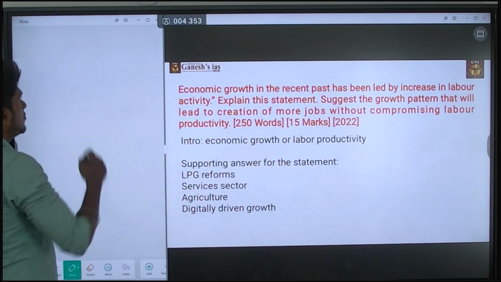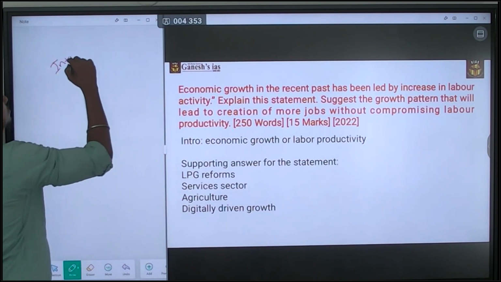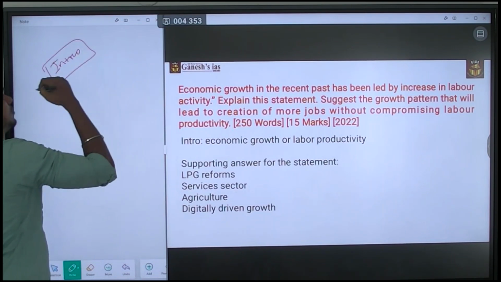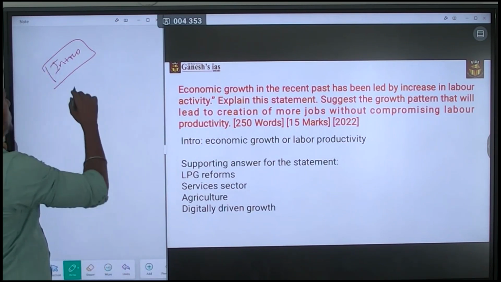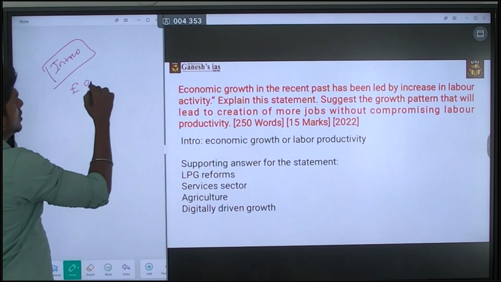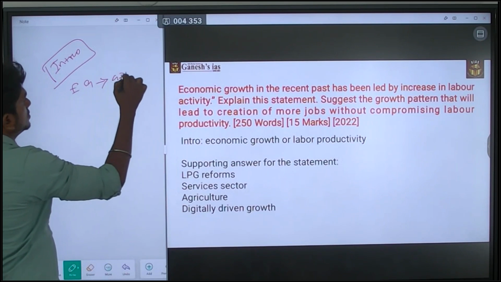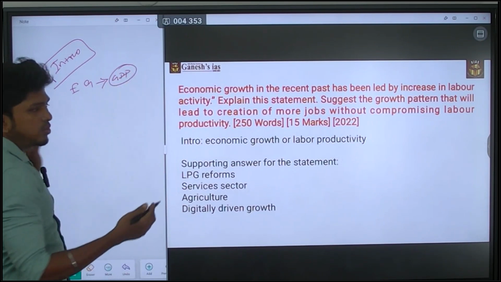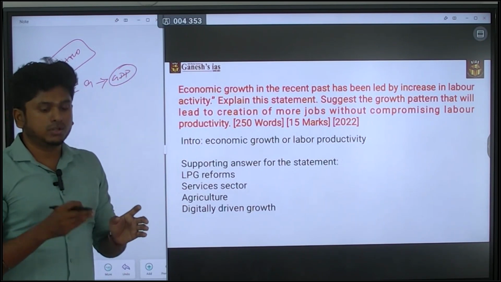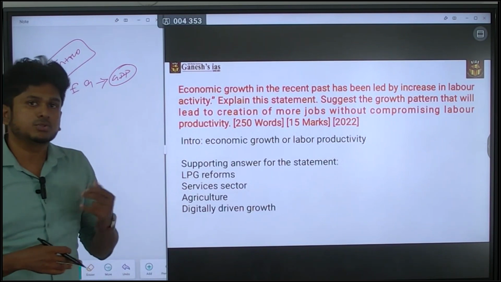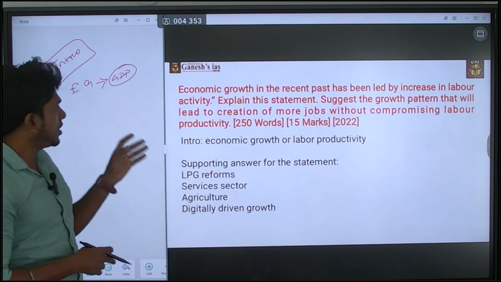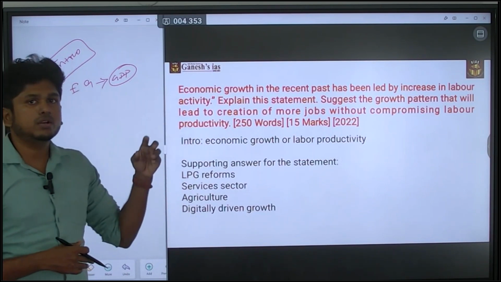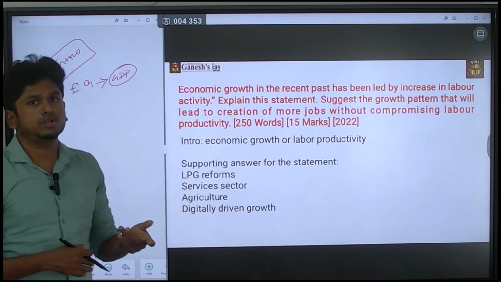For this question, what will be the intro? So it is speaking about economic growth. You can speak about the economic growth in terms of GDP. So after COVID-19, the growth rate of India's GDP, that you can also speak about. That itself will be the introduction. When it comes to these kinds of questions, you can go with certain data as the introduction.